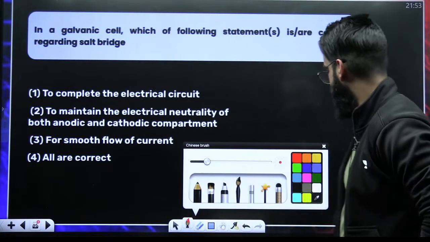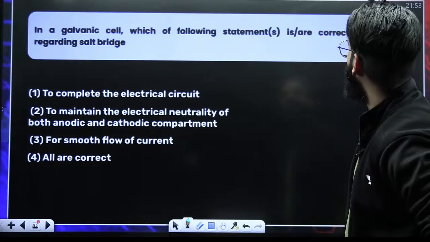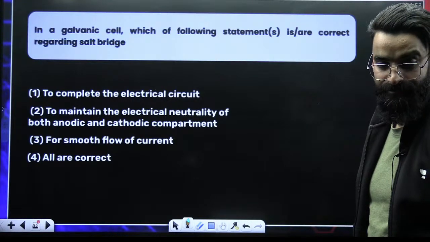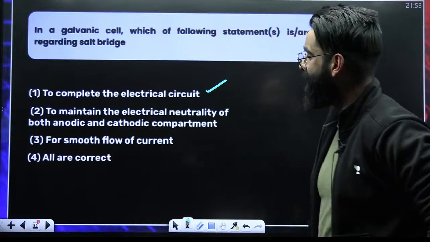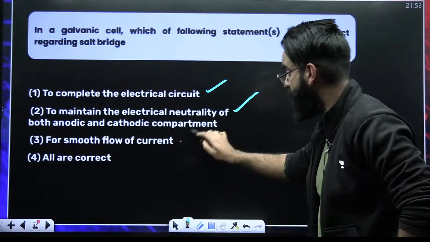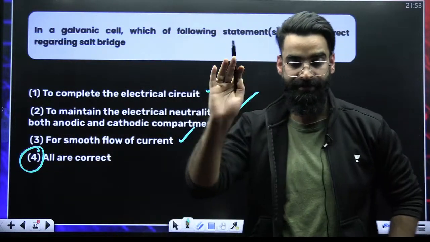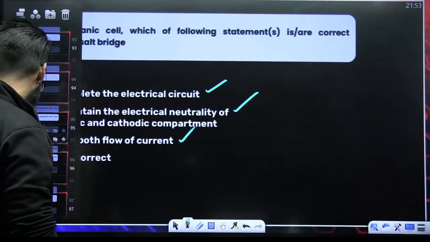In a galvanic cell, which of the following statements are correct regarding salt bridge? I hope you know what salt bridge is. Salt bridge is used to complete the internal circuit, to maintain electrical neutrality, for the smooth flow of current. Absolutely. So option D is the one that's correct. All are correct. Perfecto.